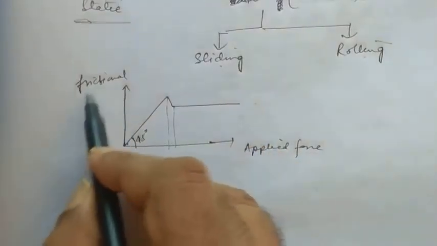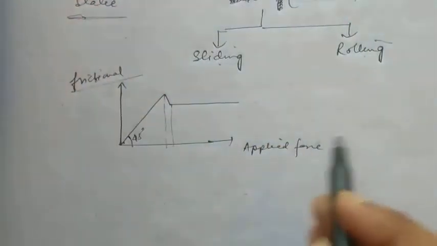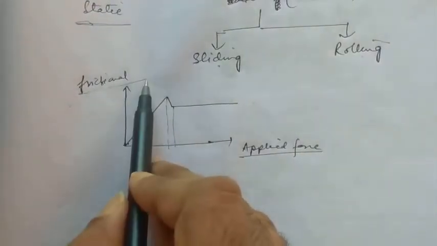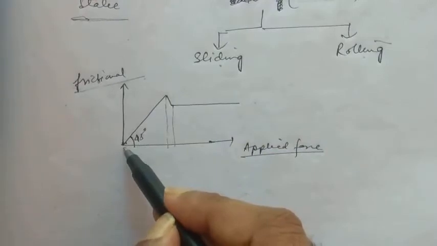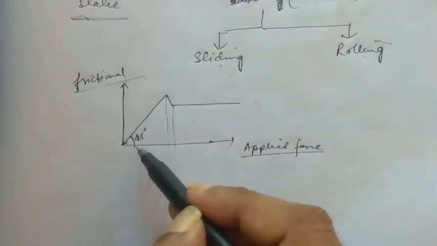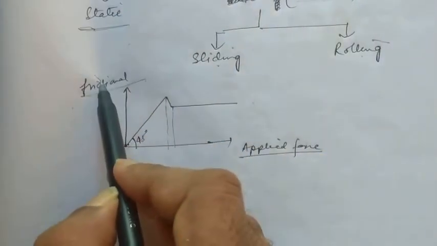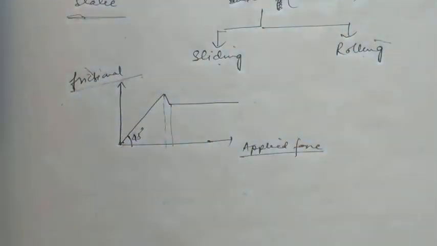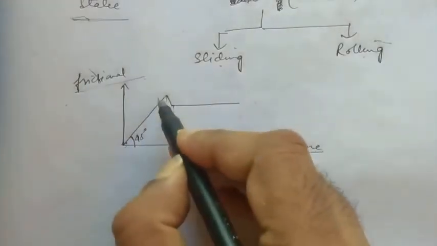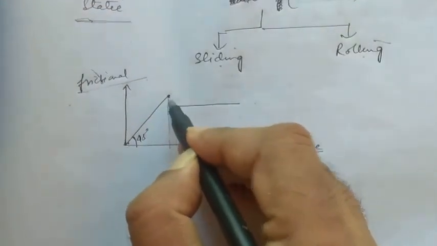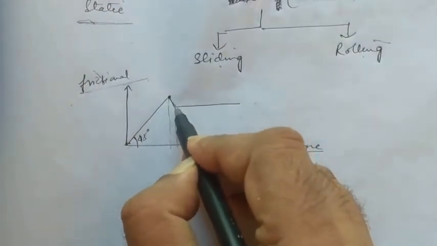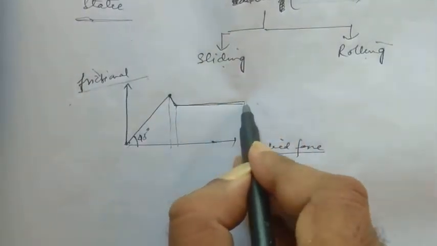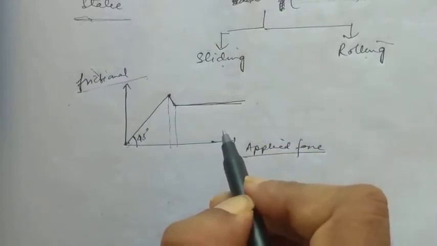As the applied force is increased, the frictional force also gets increased. So we get a straight line with an angle of 45. That means the frictional force is proportional to the applied force. Now as we reach the peak or the limiting value, slowly the frictional force gets decreased and has a constant value when the body is sliding.